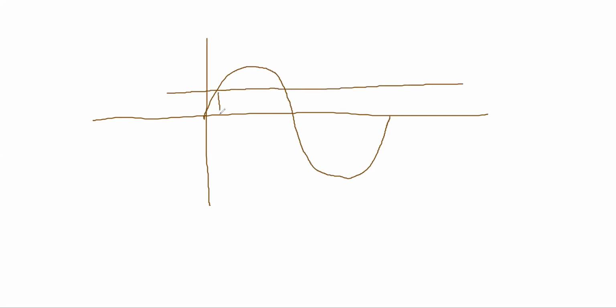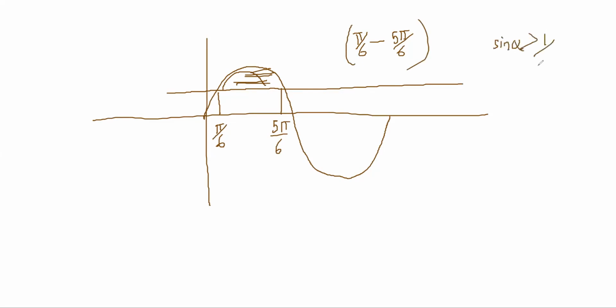At 30 degrees, it will cut once. At 150 degrees, it will cut once, right? Above half, it is in this portion, pi by 6 to 5 pi by 6, right? And you have to not include it. Sine alpha was strictly greater than half, right? So pi by 6 to 5 pi by 6 will not be included. It will anyway always be less than 1, but this is the portion that restricts the x, right?